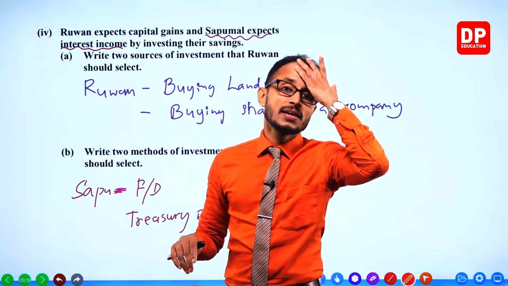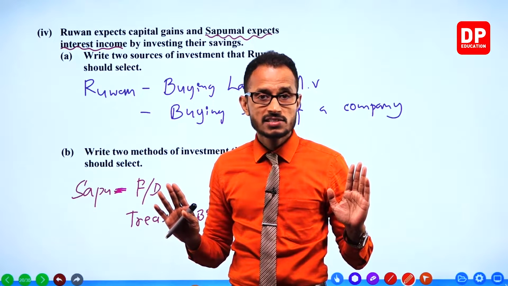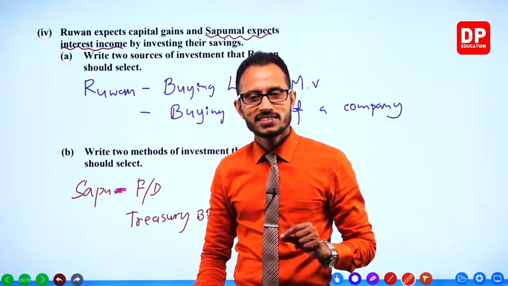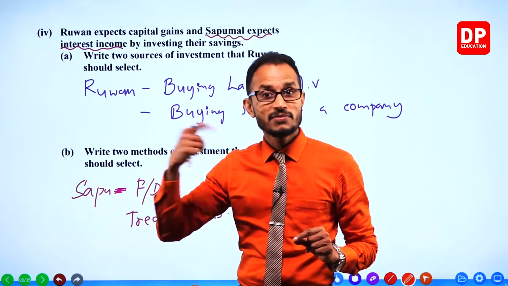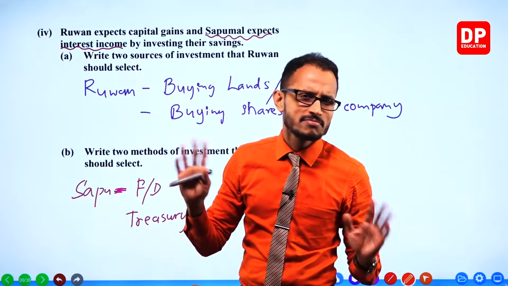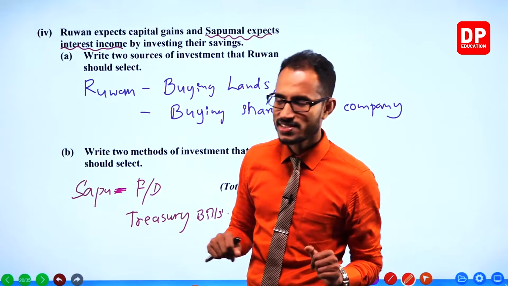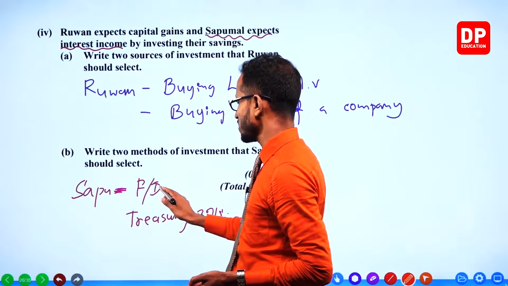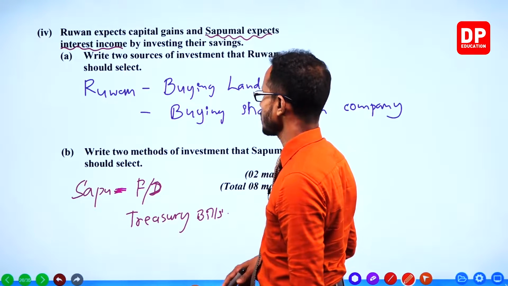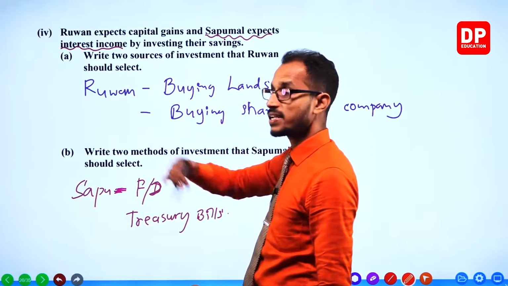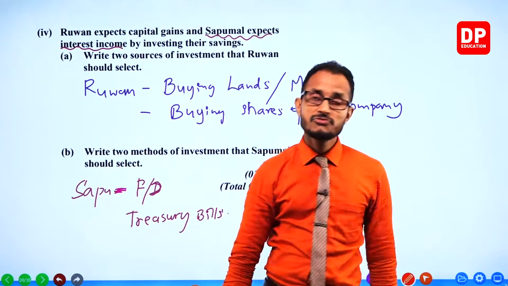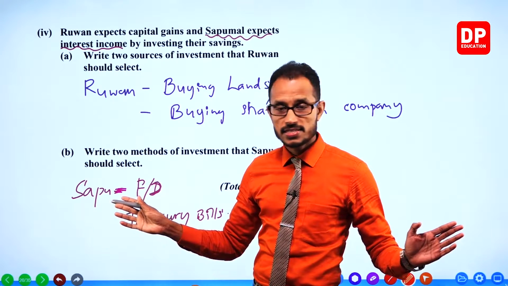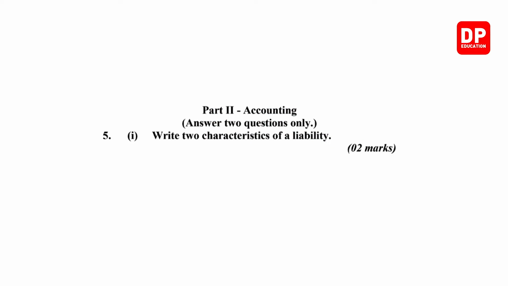Maybe he can, but this is not really an official answer. I'm just saying he can be a moneylender, right? And lend out money to people and collect money with interest. It's not official, okay? It's not in the book. It's not a correct answer. It's an informal method. Formal methods are opening FDs or buying treasury bills. So we get an interest income. Right, children? That's it for this part, business studies part. We're done. Moving on to the next part.